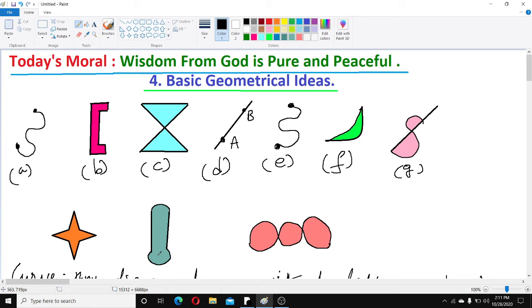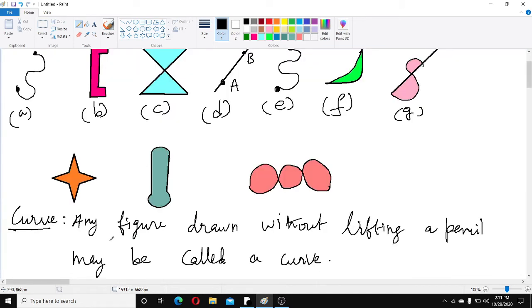You see open figure. B figure you see B is closed. C closed. And next D is opened. E is opened figure. F closed. G is closed. And next H figure closed. Here it is H figure, children.